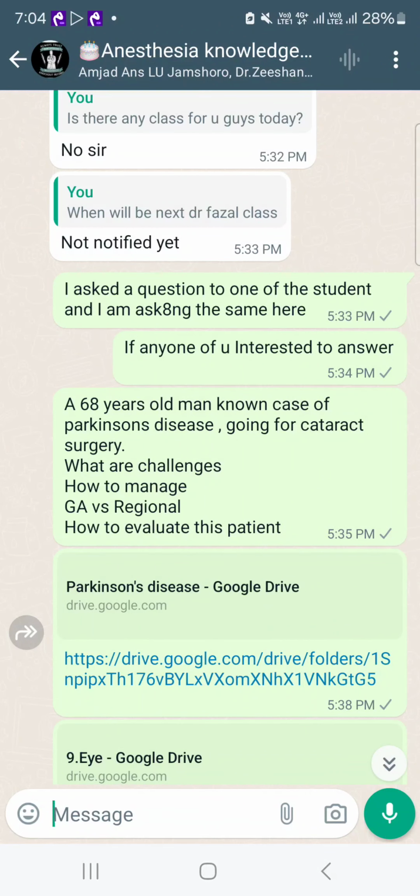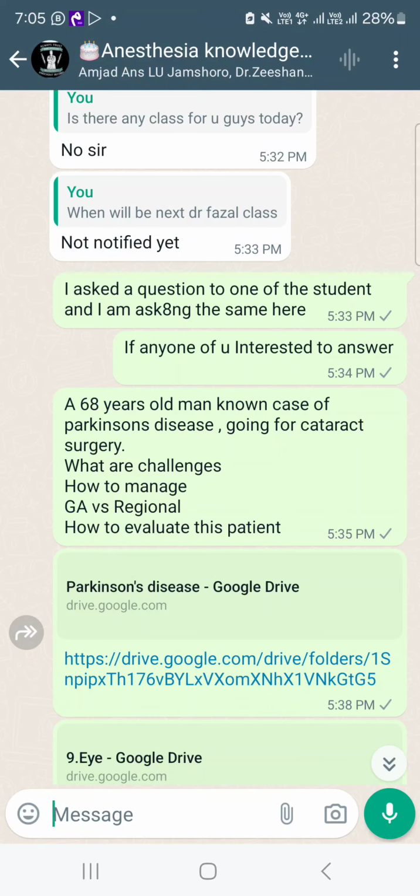A scenario for our discussion. A Parkinson's disease patient, a 68-year-old male, a known case of Parkinson's disease, going for cataract surgery. If you just want to think about it, what can be the concerns? They will revolve around the physiological, pharmacological and anatomical changes with reference to the elderly population.